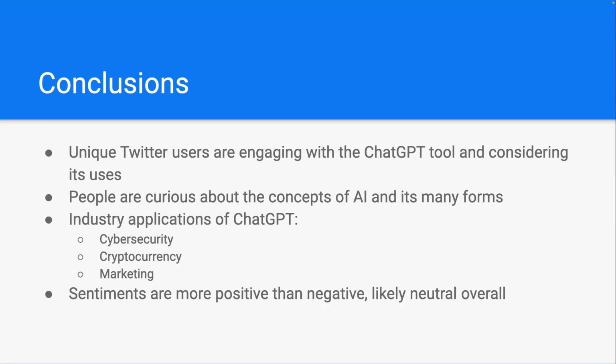And given that sentiments are more positive than negative overall, with neutral the most common, we can conclude that as of now, people are interested in ChatGPT and are excited for its future applications.